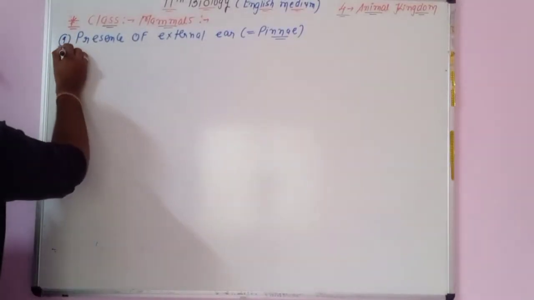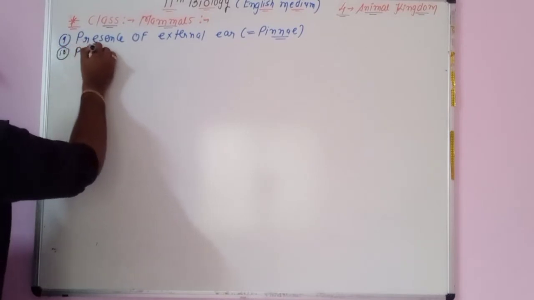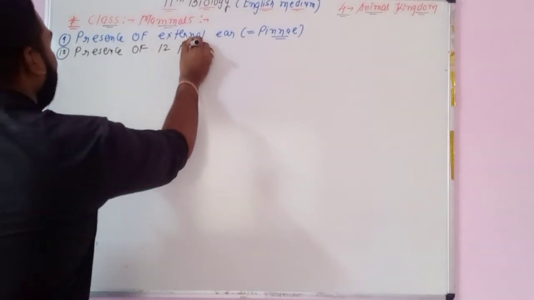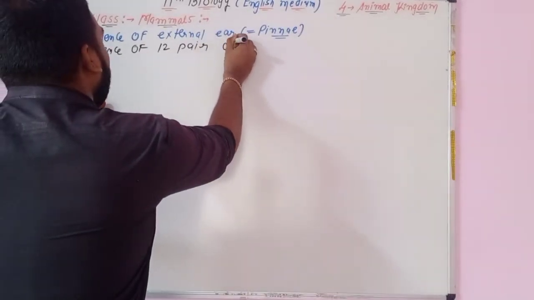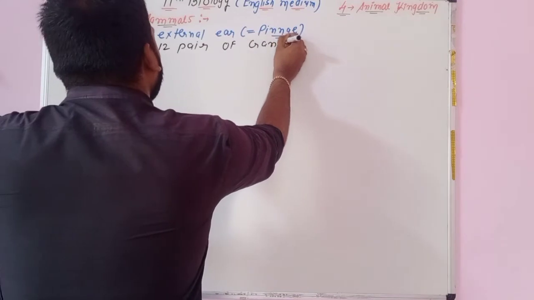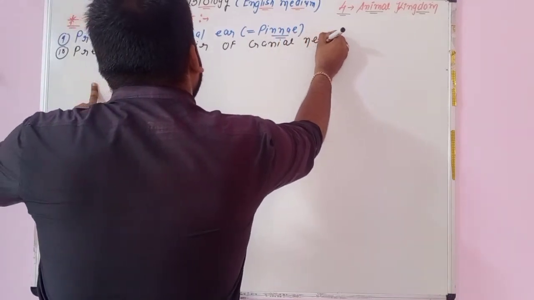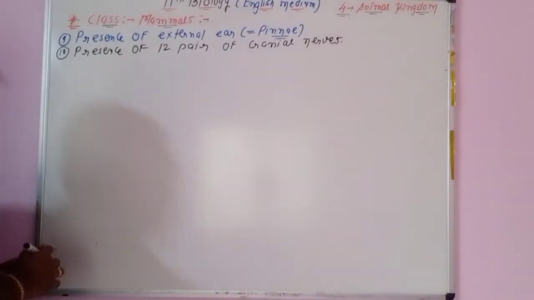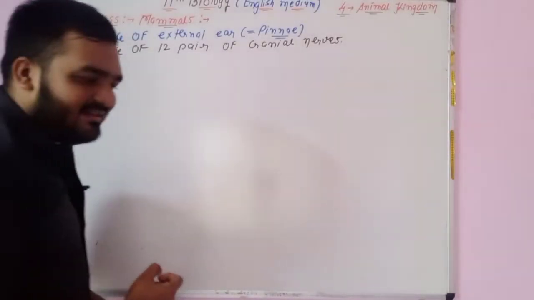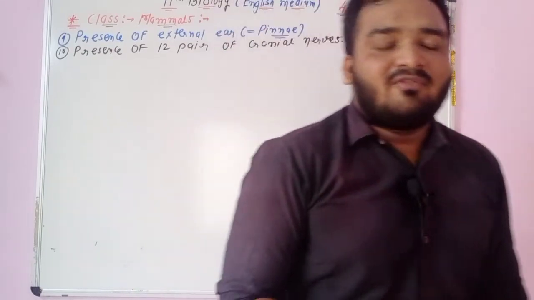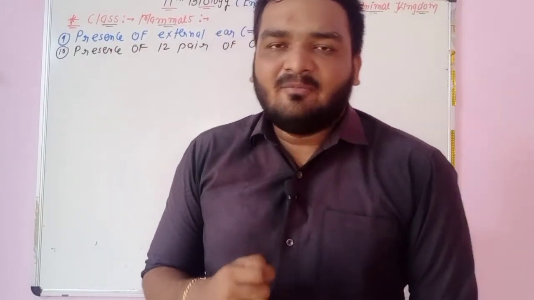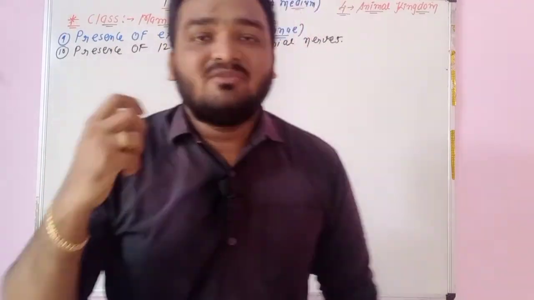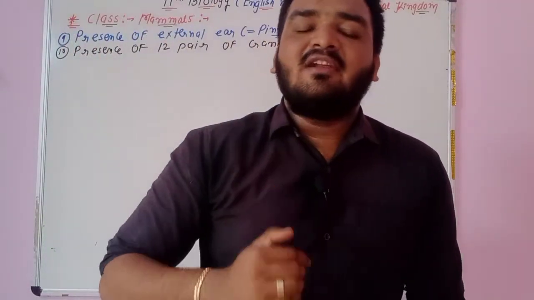Then point number 10, we can say that presence of 12 pair of cranial nerves. Presence of how many? Presence of 12 pair of cranial nerves. So you will remember how many pairs of cranial nerves are there. We can say that 12 pairs of cranial nerves, and all these 12 pairs are arising from the head region, or from the cranium region, or from the different part of the brain.